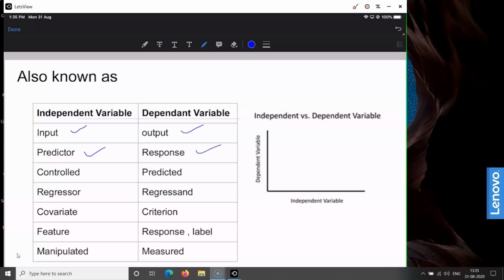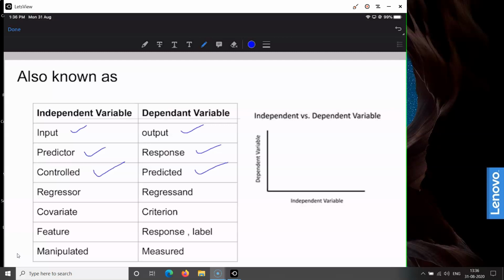The third name that is given to the independent variable, particularly when you are performing control experiments such as in the field of medicines, is control variable. The independent variable is known as the control variable, whereas the dependent variable is known as the predicted variable.